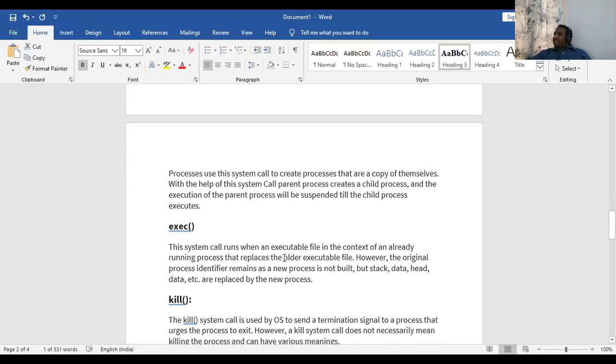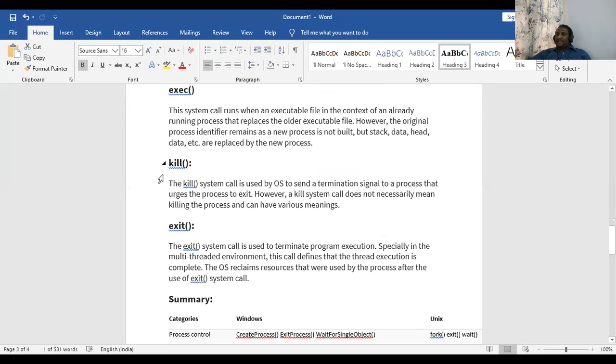The same program is executed again with some changes. So the older executable file is replaced with the new executable file by using a function called exec. So every time I modify and run a program, it will not create a new process. The older file will be replaced with the new file. Okay, following this, everybody?